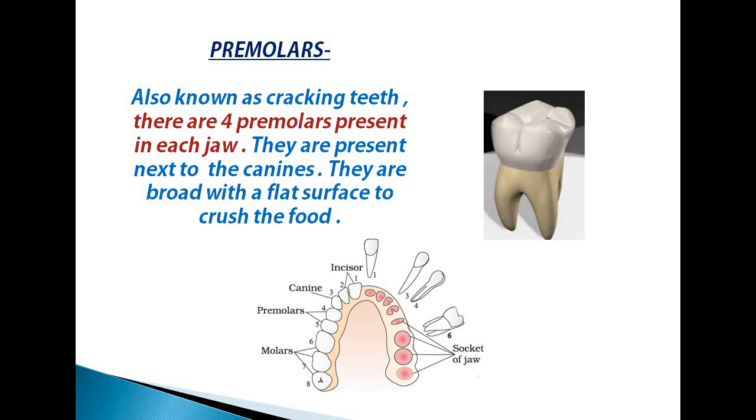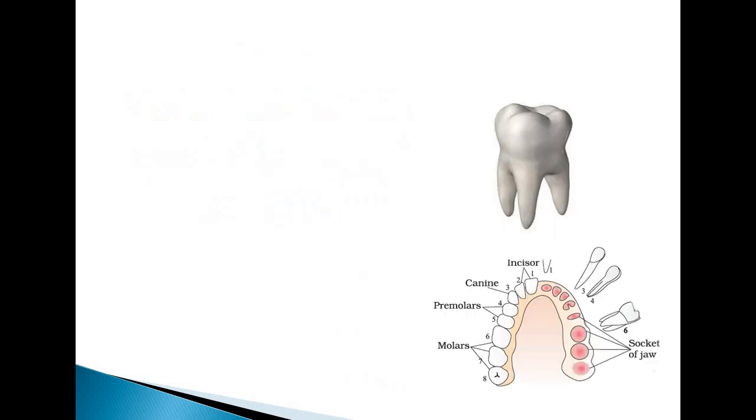See its position by the picture. Teeth number 4 and 5 are the premolars in this picture, but 4 and 5 is only the one side. Another side also has the two teeth. So overall 4 premolars in each jaw. Total 8 premolars are there. They are broad with a flat surface to crush the food.